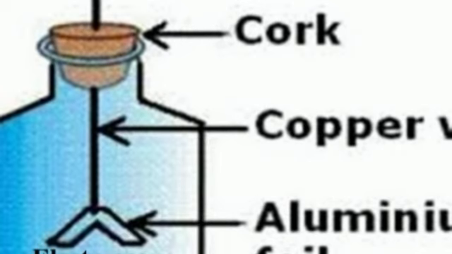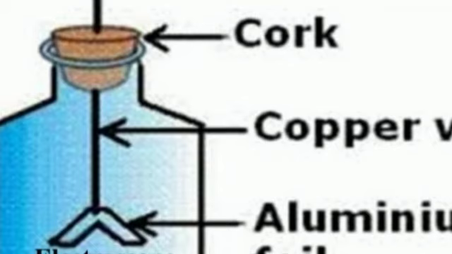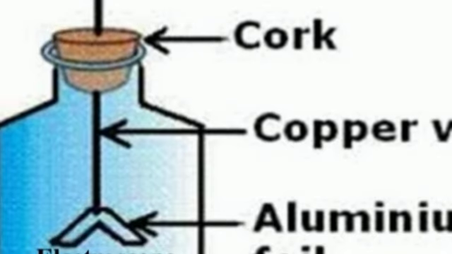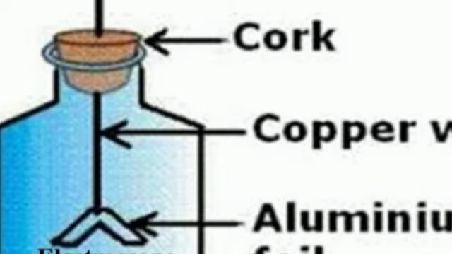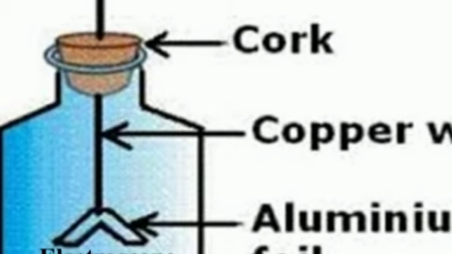So we have a cork. The metal disc is for conduction. We already know how conduction happens. We have three types of material: insulators, semiconductors and conductors. A conductor conducts electricity, in which electrons flow through the conductor. See here, this metal disc is connected to a copper wire, and the copper wire is connected to aluminum foils. Either aluminum foils or gold foils we can take.